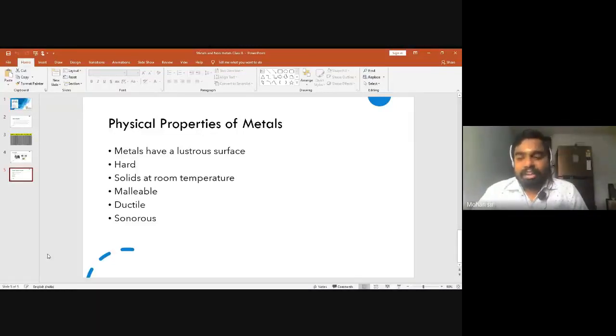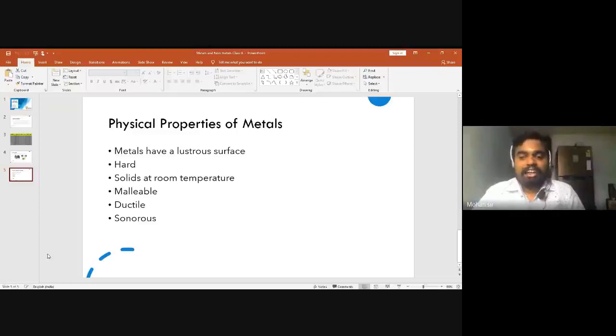And metals are malleable. What do you mean by malleability? Malleability is a property by which the metals can be beaten into sheets. Like you have seen aluminium foils, correct? The aluminium foils which are generally used in hotels, we see aluminium foils being used in hotels, correct? So they are the beaten version of aluminium. So aluminium is beaten into sheets.